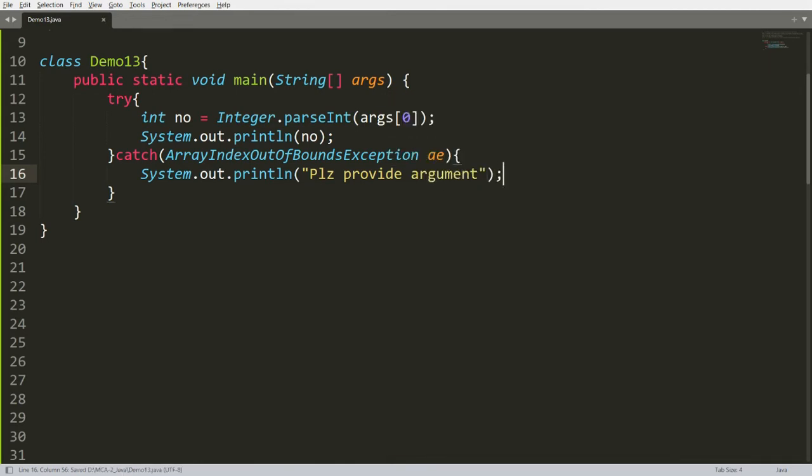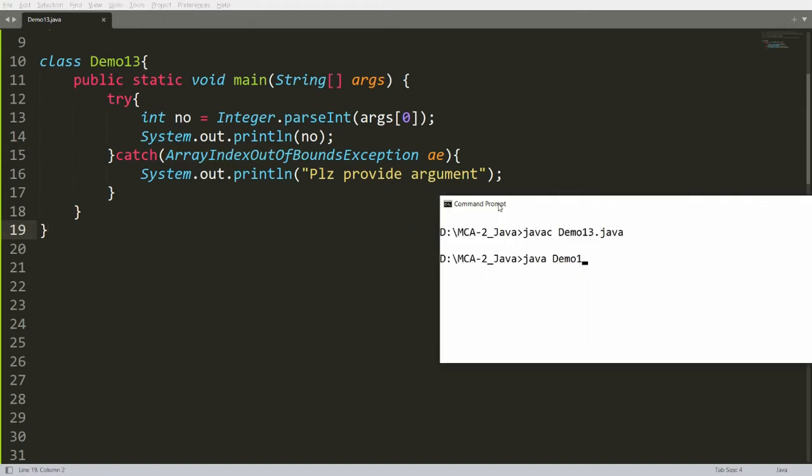Now what happened? The code which you want to test, you write in a try, and the exception that you want to handle, it means the action that you want to take, you write in a catch. Now you can save this, compile your program, and run your program without passing any argument. Then you will get the message, please provide argument. So this is what try and catch is.